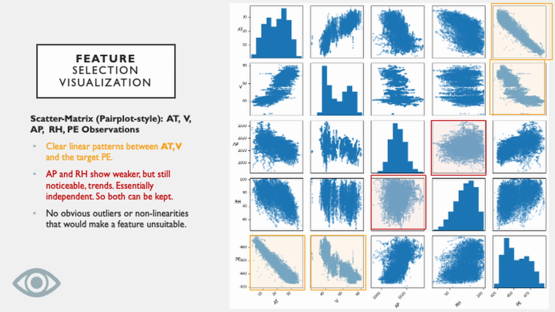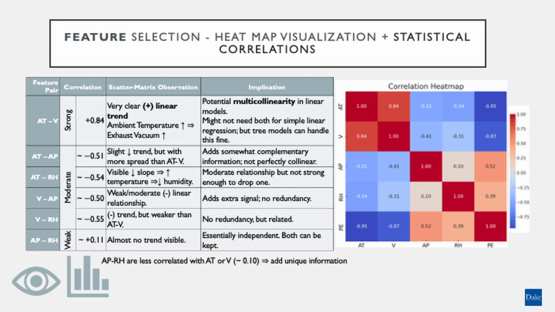AP and RH show a very weak relationship, but noticeable, so they are essentially independent. We can keep both features. In a heat map, there's no single pair redundant enough to drop a feature outright. Because of the AT-V collinearity and the weather-coupled effects, we favor models that are more robust to correlations and can learn local patterns. That is what we saw in the results.